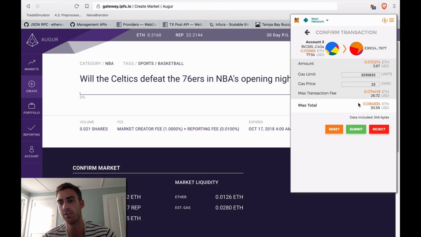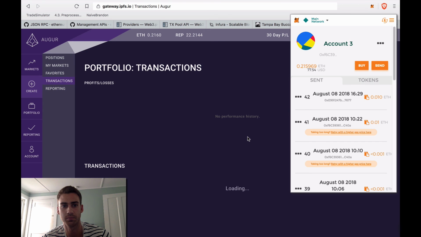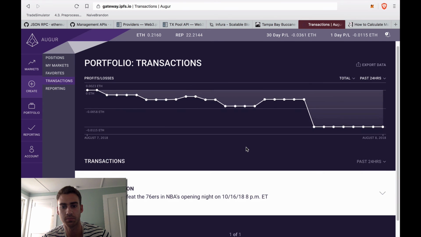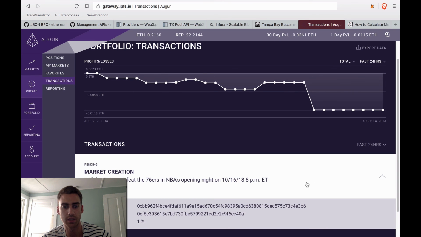So this isn't a trivial fee. It's actually going to cost 0.07 ETH to create. So hopefully this will be a popular market, and if I'm making 1%, there'll need to be 3,000 total dollars staked in order for it to be worth my while as a market creator. So I'm just going to go ahead and do it. And there it is. There's my market.